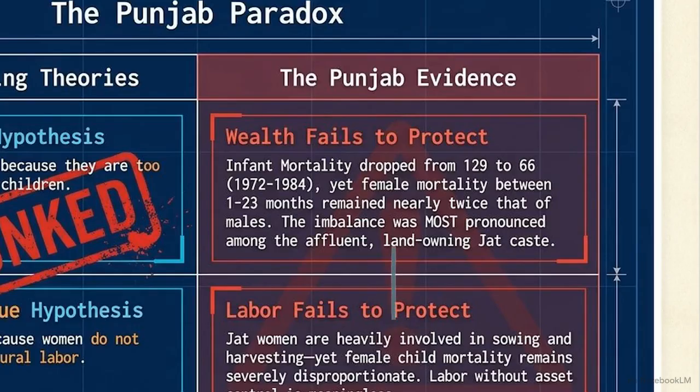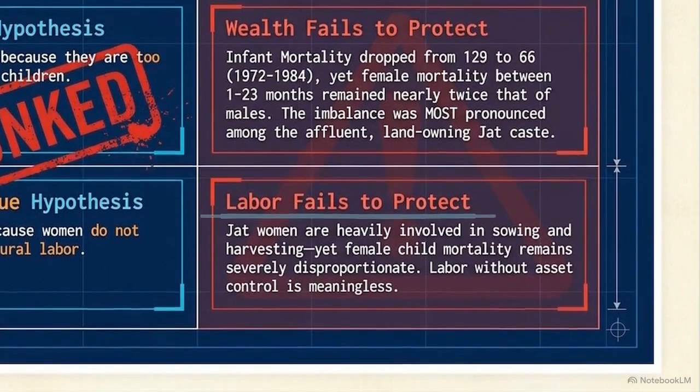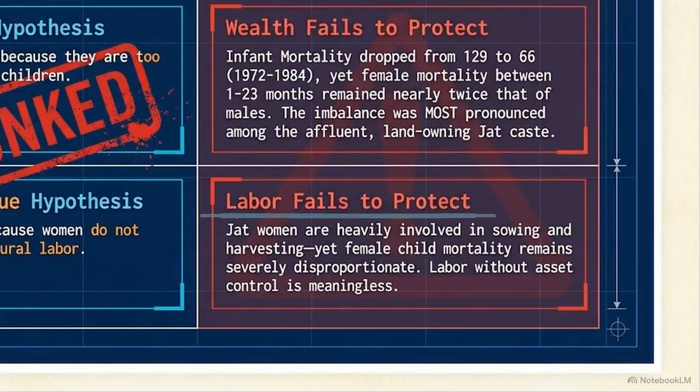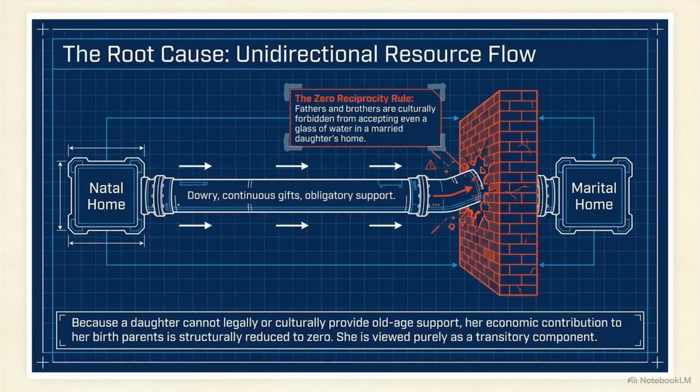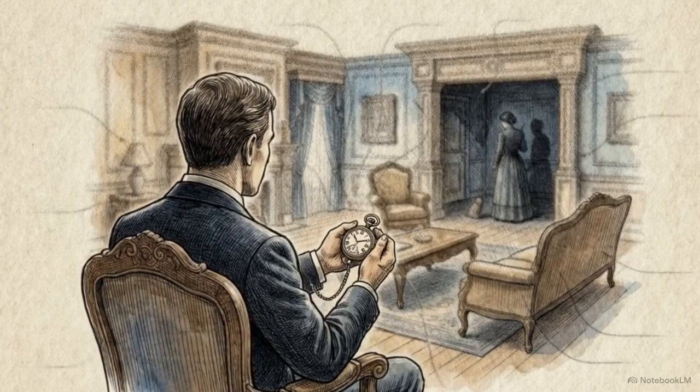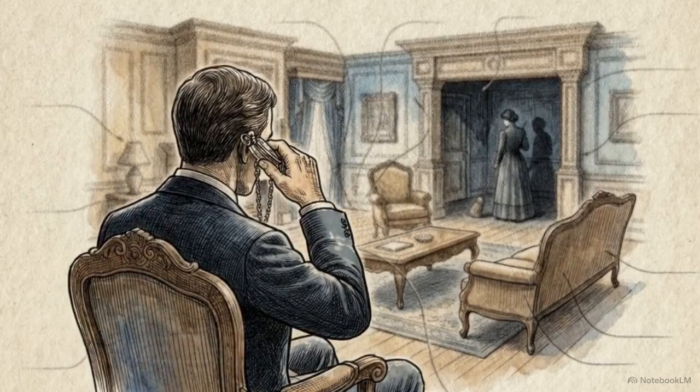As wealth increased, female mortality imbalances actually worsened, especially among affluent families. Even high female labor participation offered no protection. Earning a wage is meaningless if women do not control the actual assets. The root cause is a cultural rule: zero reciprocity. Dowries and support flow out to the marital home. This one-way flow means a daughter's economic contribution to her birth parents is structurally reduced to zero. She is viewed purely as a transitory component. Wealth cannot save daughters in a system where their long-term economic value is forcefully erased by cultural roles.